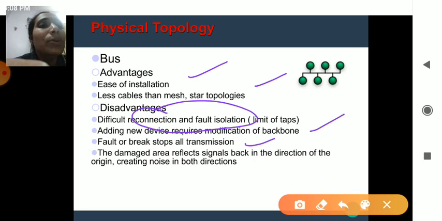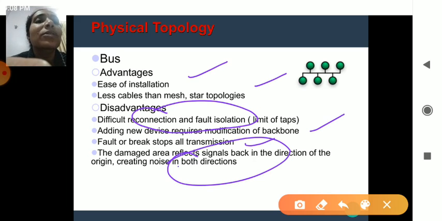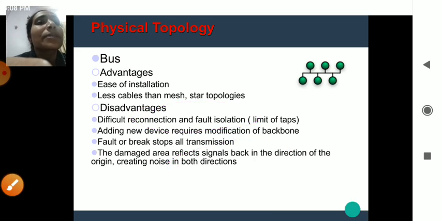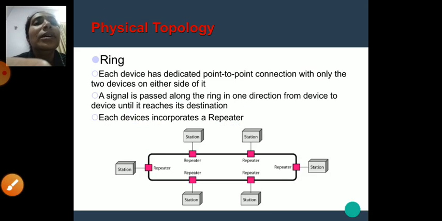It will not be going further. That is the main disadvantage of the bus topology: your data gets stuck here when one of the systems fails. Okay, so next we move on to the ring topology.